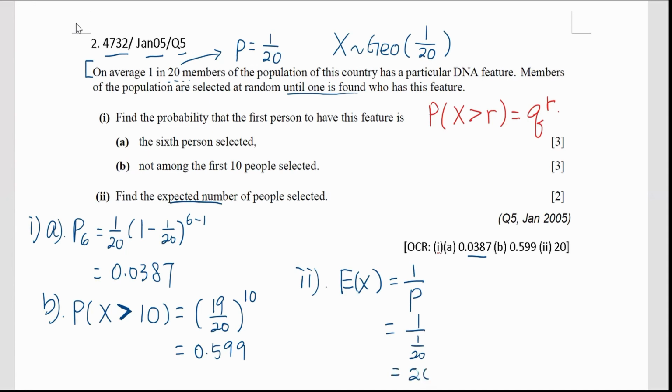Hence, it's expected to select 20 people until we get the first person to have this particular DNA feature, right? Expectation. Okay? So that is question 2.